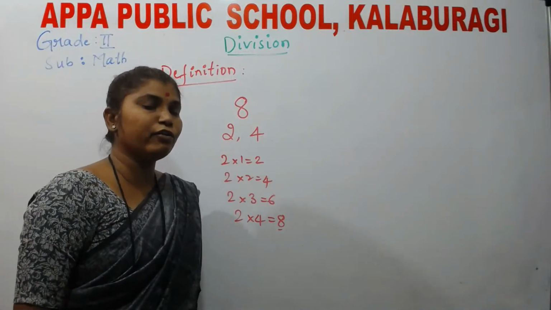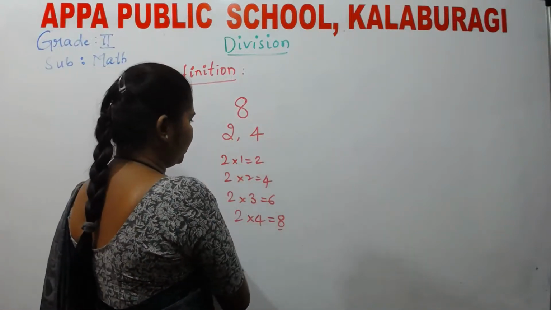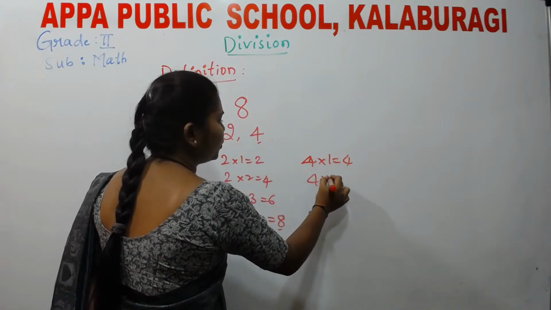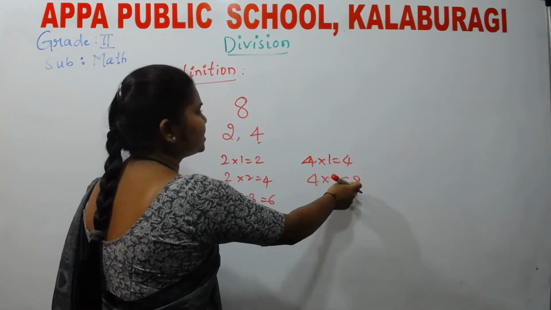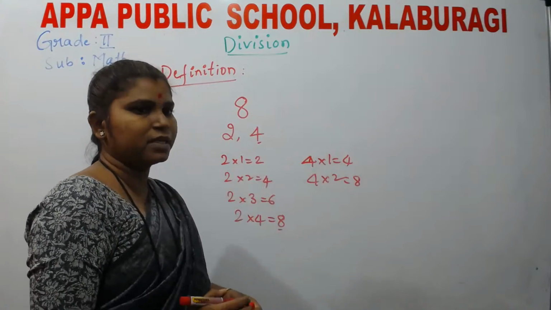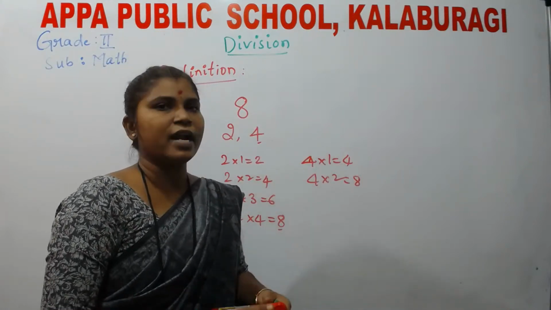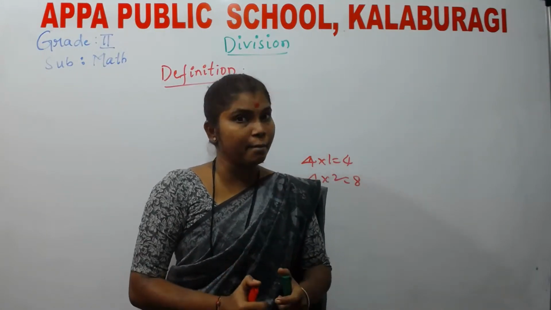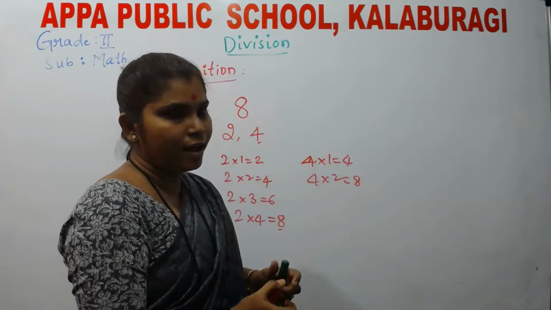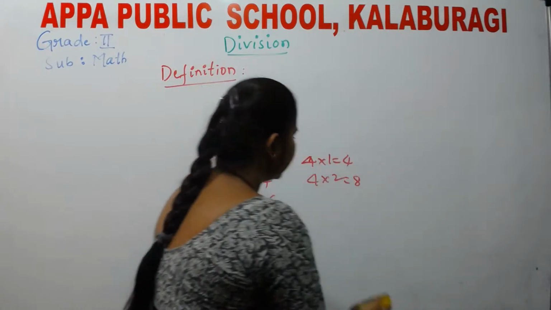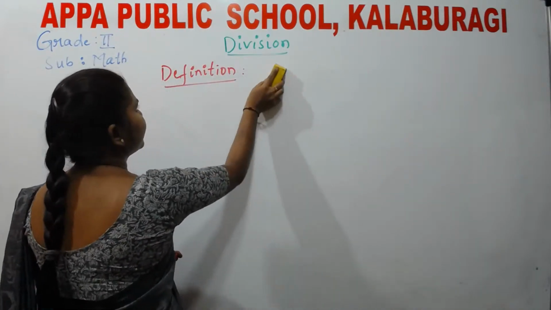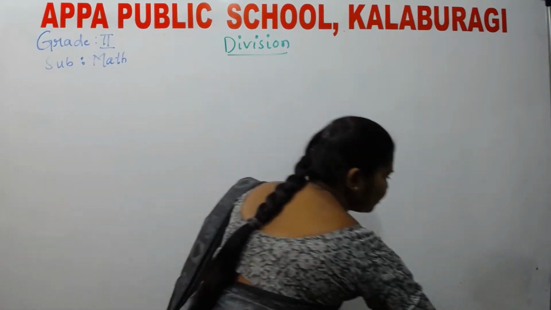It is contained 4 times in the 2 table. And in the 4 table, 4 ones are 4, 4 twos are 8. So this is contained 2 times. This is the definition of division. It is a way of finding how many times a number is contained in the other number. I hope your definition is clear.